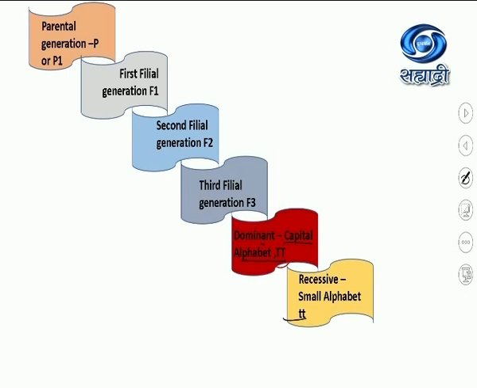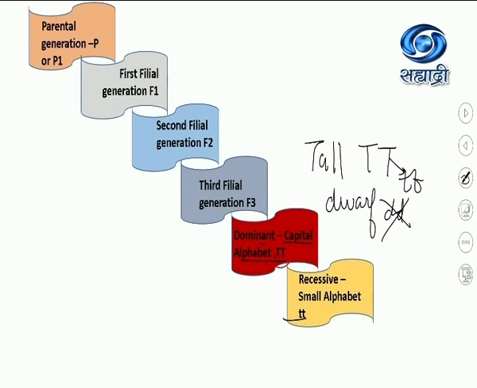And one more interesting thing here: the dominant character is tall, so we are using capital T. The recessive character is dwarf, though we are representing it with a smaller alphabet, we do not represent it by small d, we represent it by small t, which is the recessive of the tallness. So this is very interesting. Do not get confused here. If tallness is capital T, dwarfness will be small t. It is not small d. Dominant characters are represented by capital alphabets. Recessive characters are represented by small alphabets, but of the dominant character's alphabet.